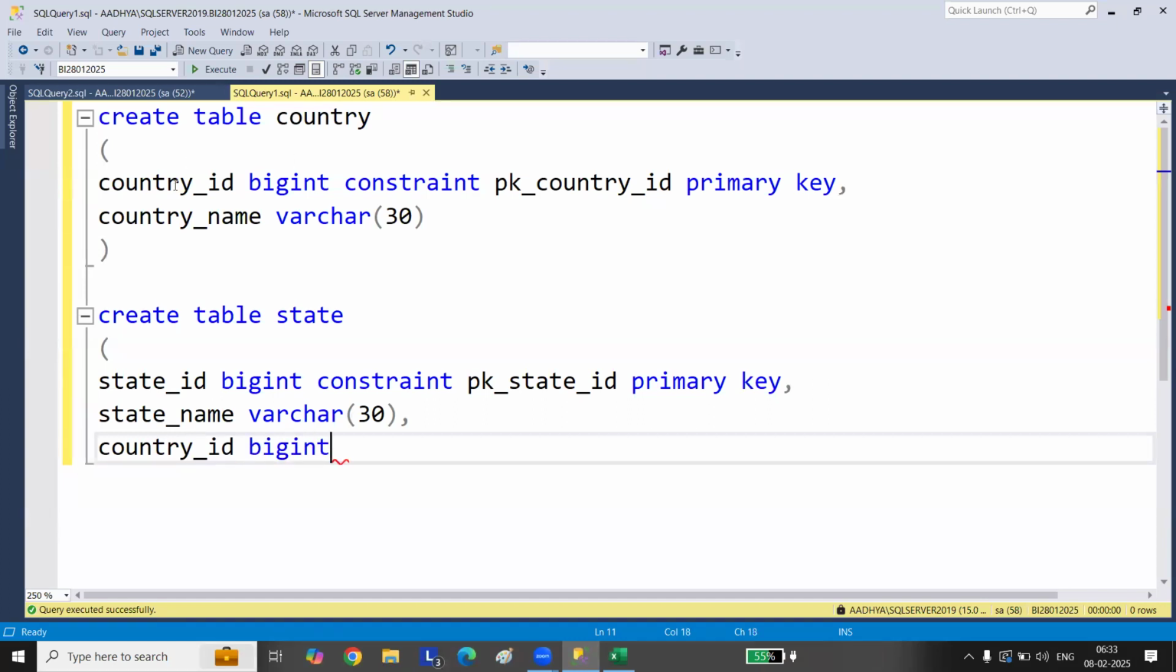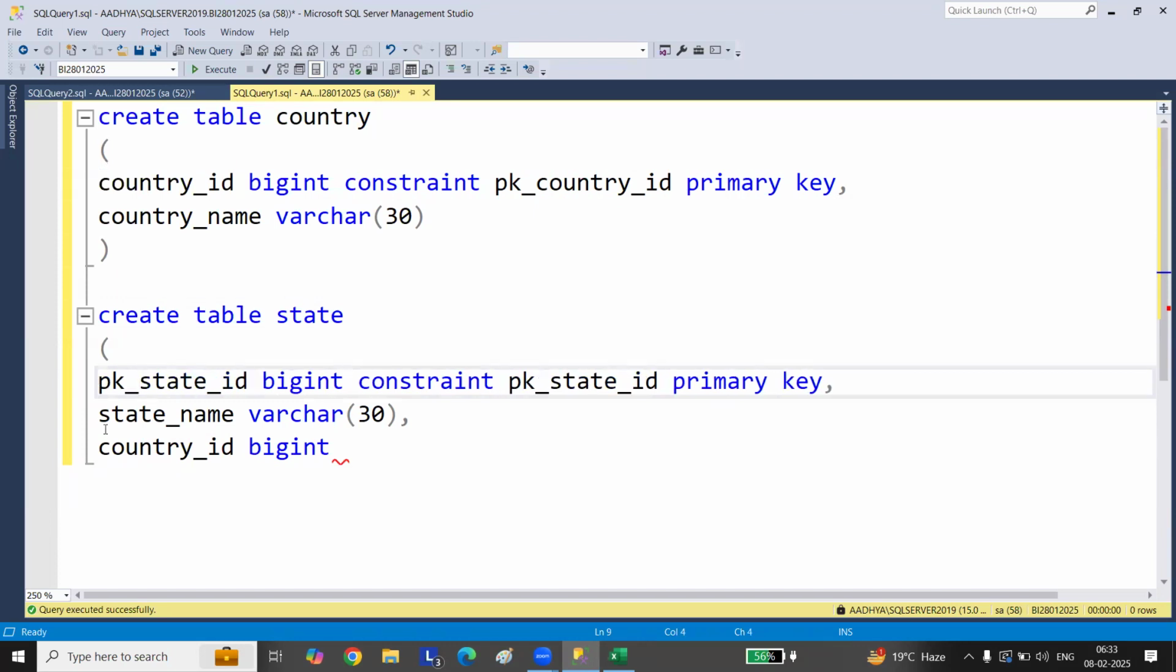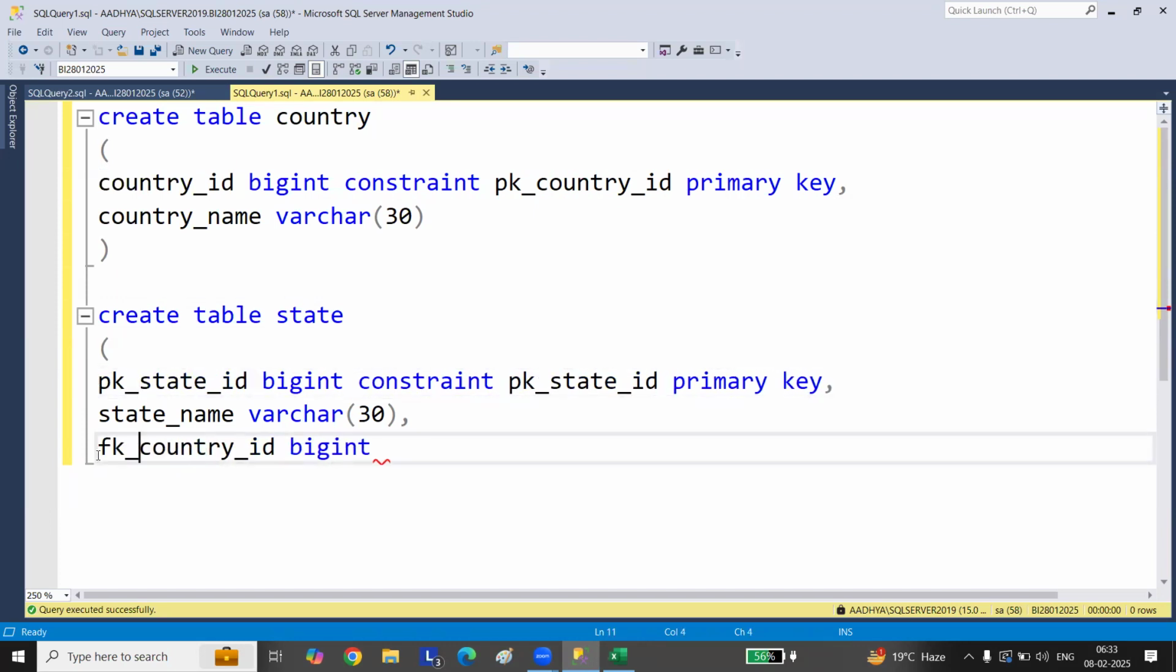When you are taking reference of this column into the state table, the column name can be the same or different. It's all up to you. But the data type you defined here should be the same here as well, because the state table is referring to the country ID of the country table. The column name need not be the same. You can make it pk underscore and fk underscore to make it easy to understand: pk is primary key, pk underscore state underscore id, and fk underscore country underscore id is the foreign key.